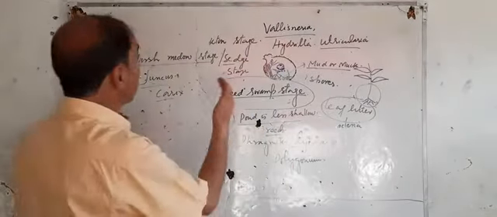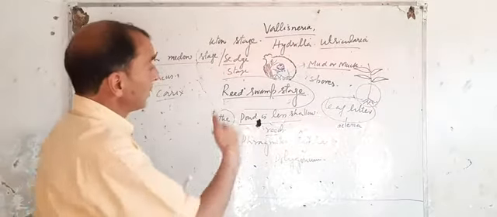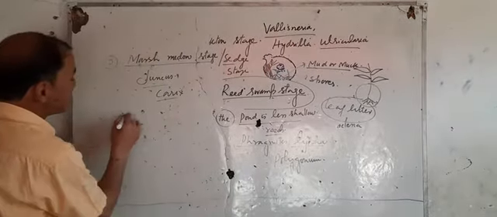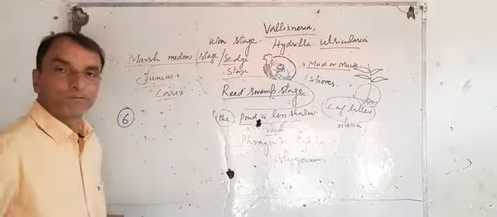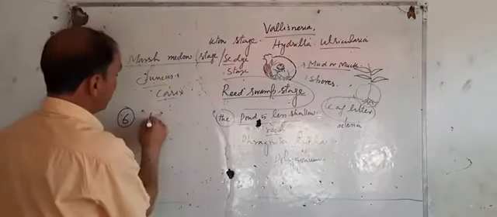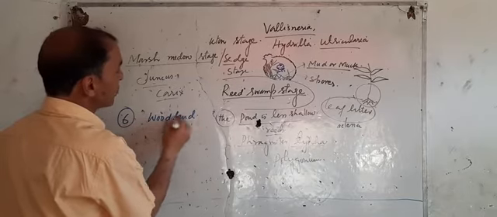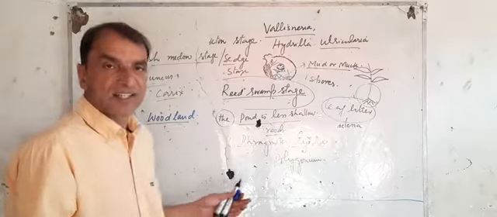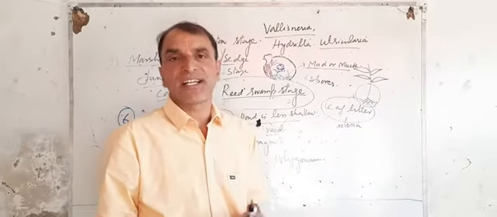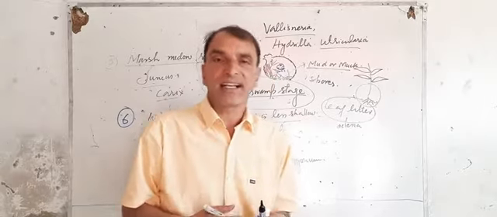And then this marsh meadow stage is replaced by the woodland stage. Woodland stage. Do you know what is woodland? Woodland and forests are almost used interchangeably, but we can differentiate woodland from forest land.